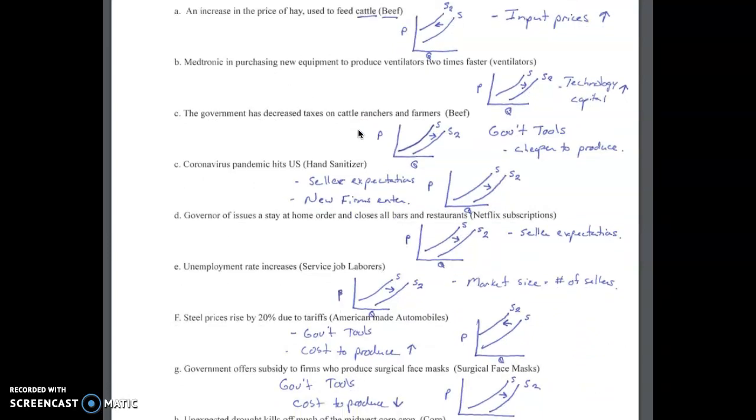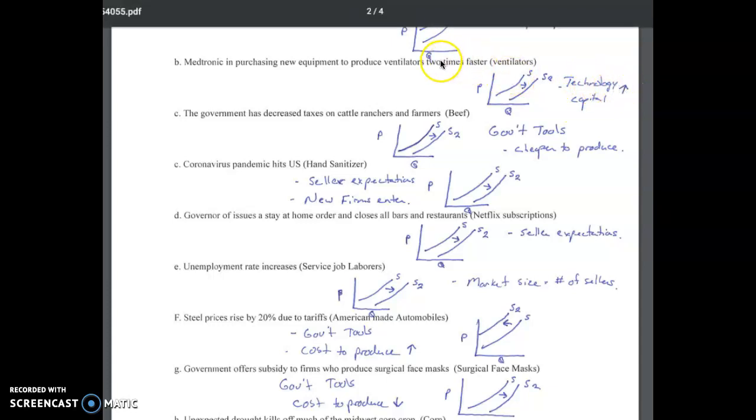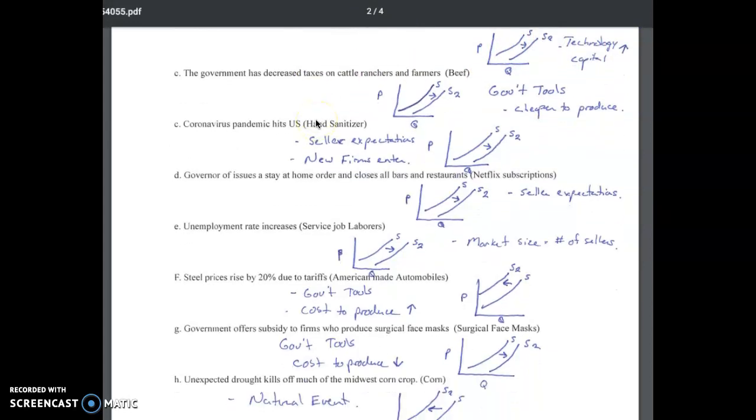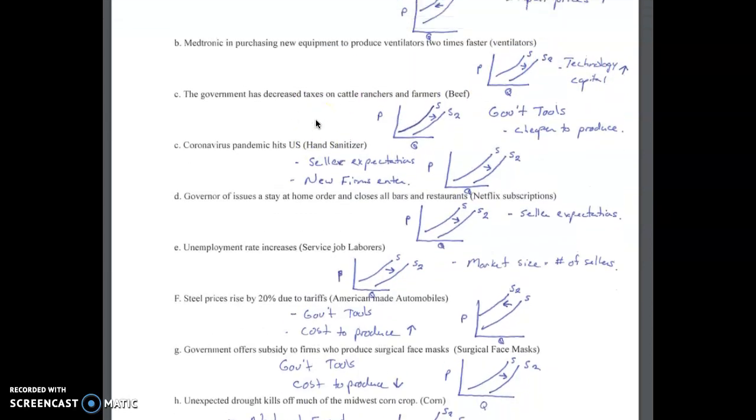Letter B, Medtronic is purchasing new equipment to produce ventilators 2 times faster. So we have an increase in technology and kind of an investment in capital, but more technology, we're more efficient. Supply curve is going to shift to the right. C, the government has decreased taxes on cattle ranchers. Decrease in taxes is going to make things cheaper. So anytime it's cheaper to supply, cheaper to produce, that supply curve will shift to the right. So we got government tools, it's cheaper to produce.